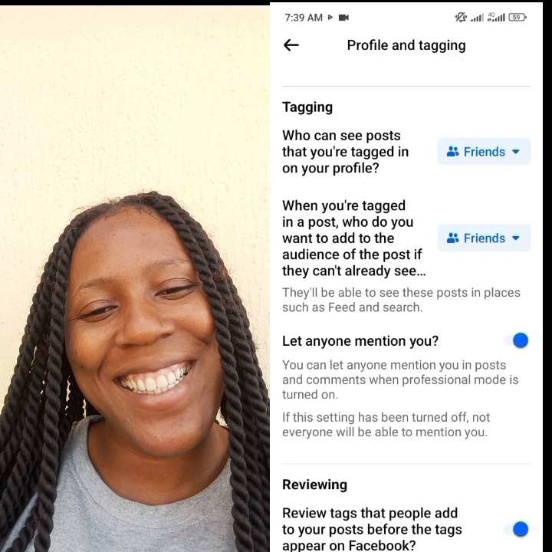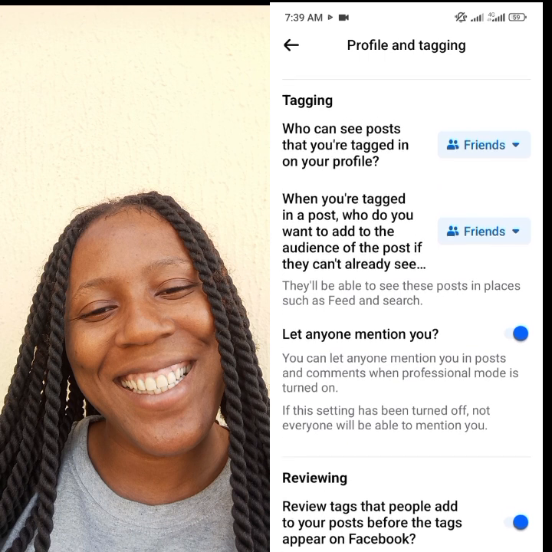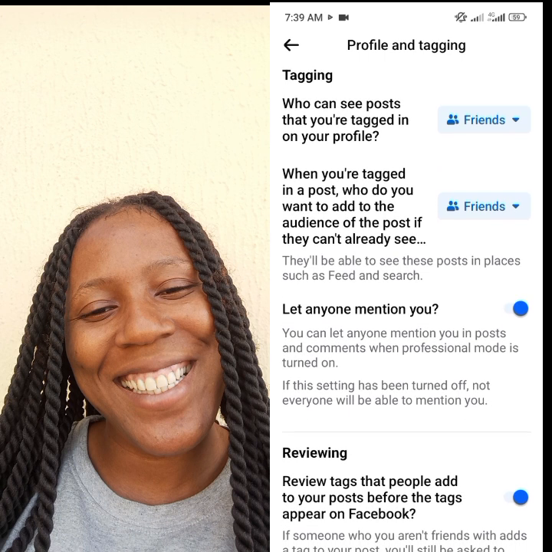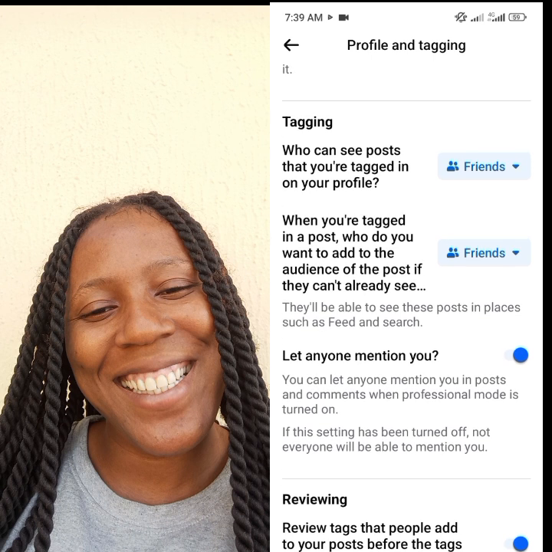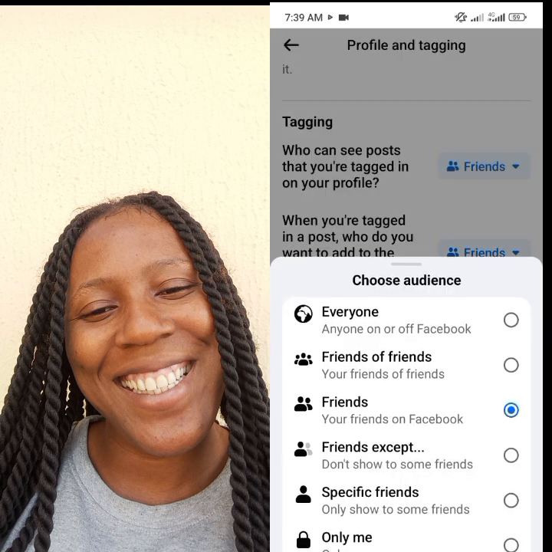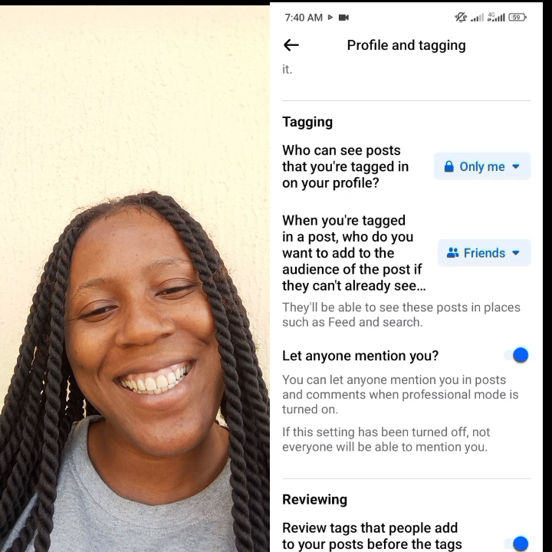Who can see posts that you are tagged in on your profile? The reason why you are seeing profile here is because I'm working with my profile right now. I'm not working with my page. If it's a page, you will see page here. So who can see posts that you are tagged in on your profile? You click on this place and then you click on only me. So when people tag you, it's only you that will even be able to see it. Other people will not see it.